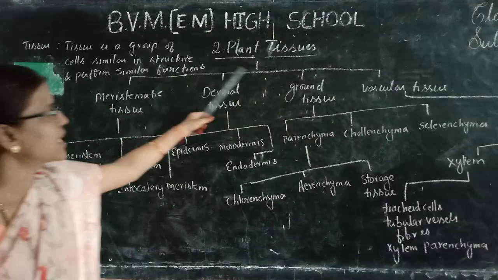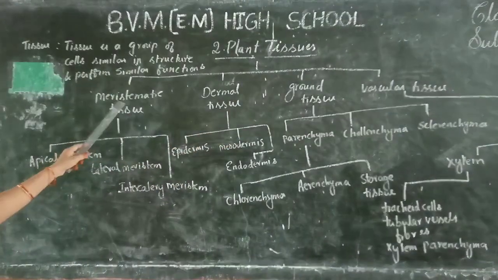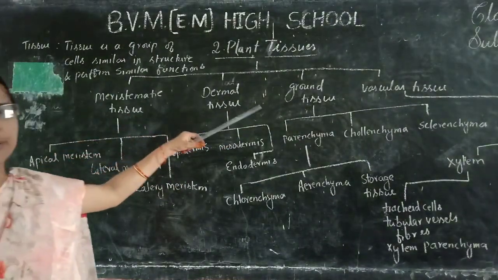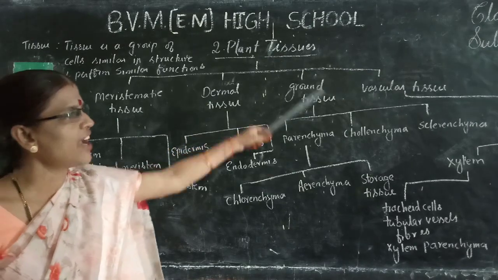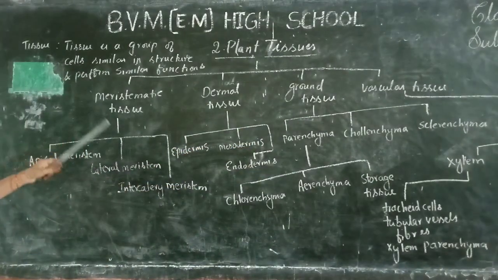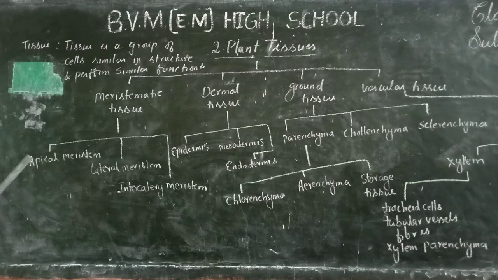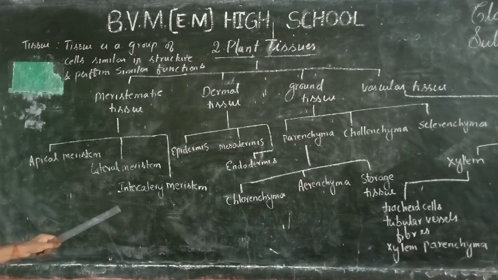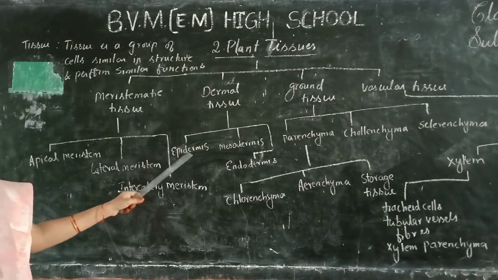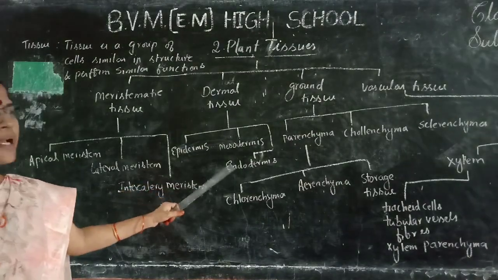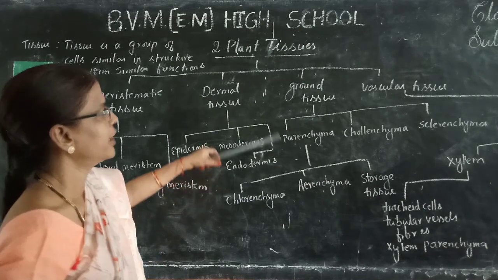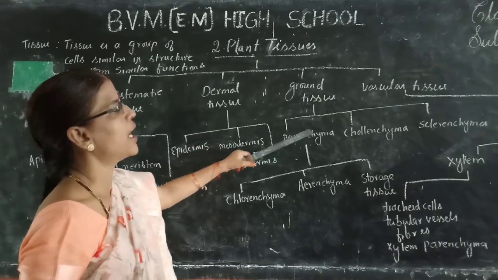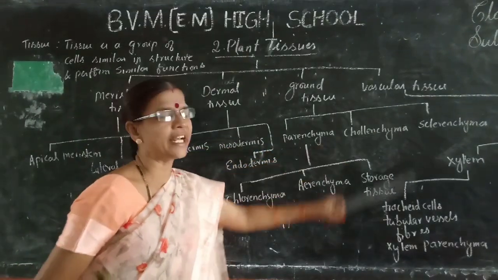There are 4 types of plant tissues: meristematic tissue, dermal tissue, ground tissue and vascular tissue. In meristematic tissue, there are 3 types: apical meristem, lateral meristem and intercalary meristem. In dermal tissue, there are epidermis, mesodermis and endodermis. In ground tissue: parenchyma, collenchyma and sclerenchyma.